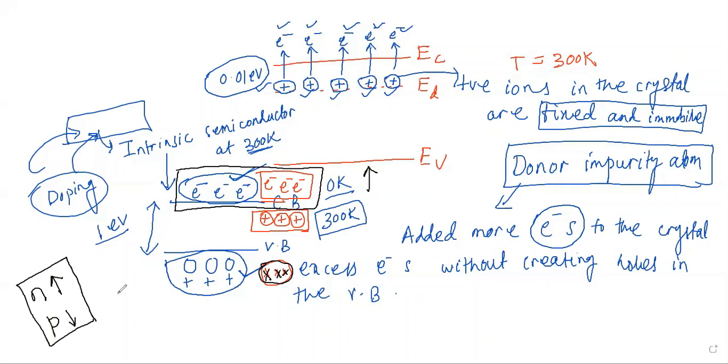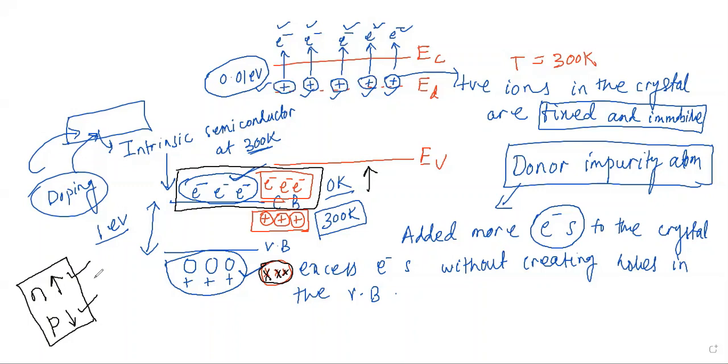The concentration of holes in the valence band remains the same, but the concentration of electrons in the conduction band has increased. This is the process of doping.